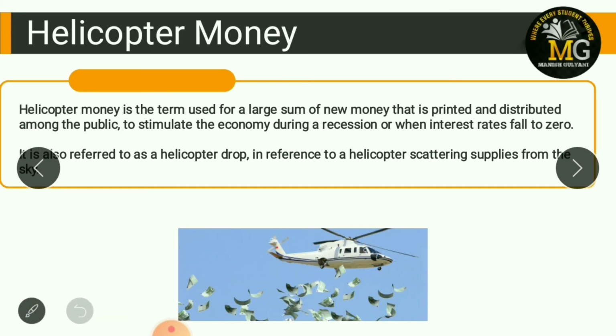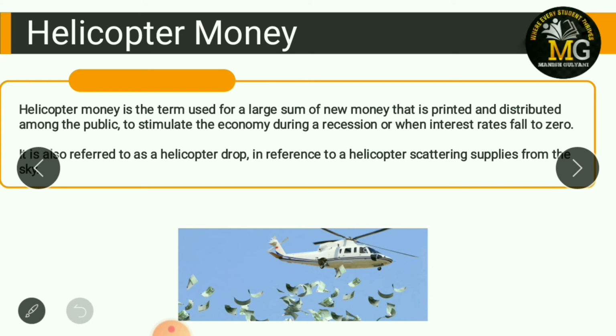Clear? Next is helicopter money. Helicopter money simply means when your economy is in recession, a bear market situation is there, companies are earning losses, the economy is in losses. At that time, the central government requests the RBI to issue new currency and provide currency to the general public. So that money is known as helicopter money.